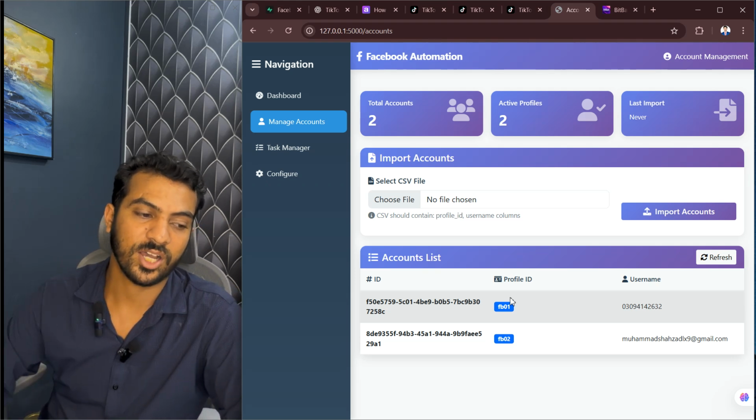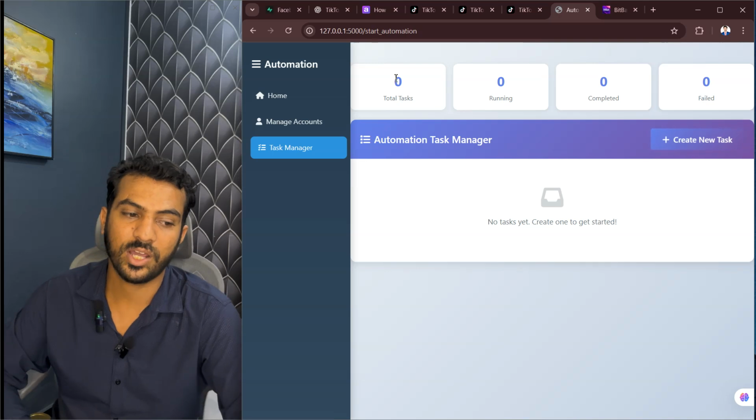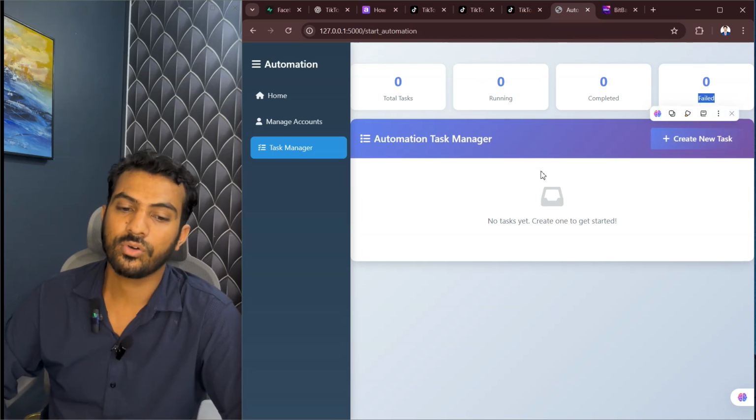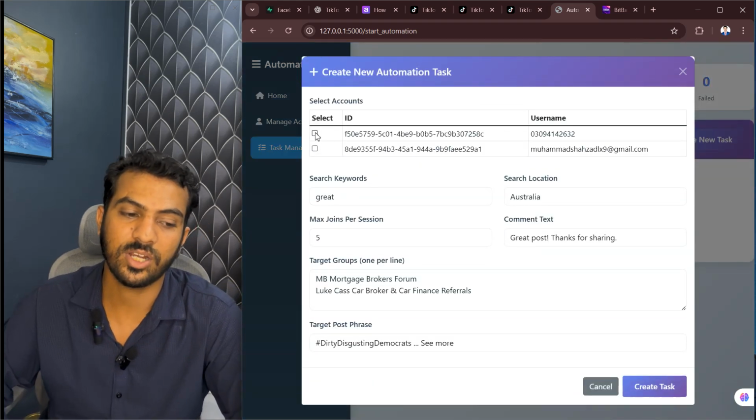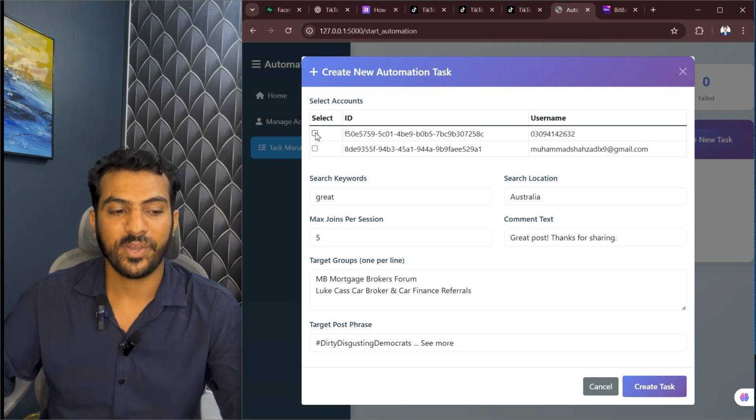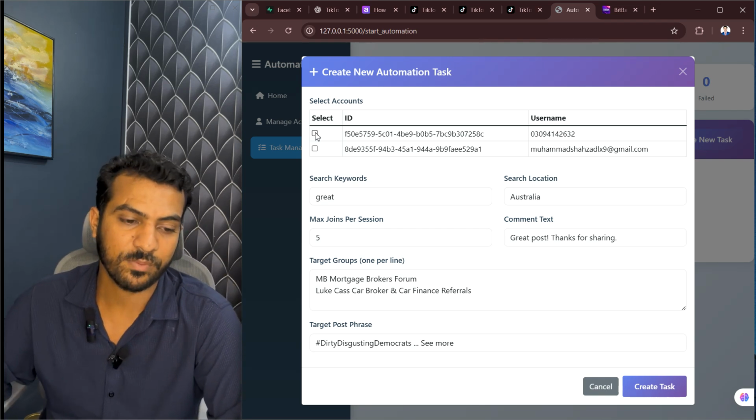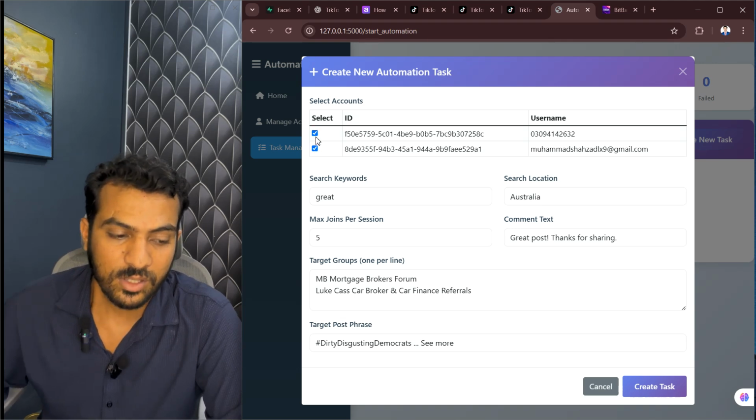Looking into the task manager, it is the main section for all the automation processes of the dashboard. We have the total tasks, running tasks, completed tasks, and failed tasks. Here is the option for creating a task, which has configurations. We have already imported the accounts, and all the imported accounts appear in the accounts section. We select the accounts by marking the checkbox, one by one, or we can select all the accounts at the same time.